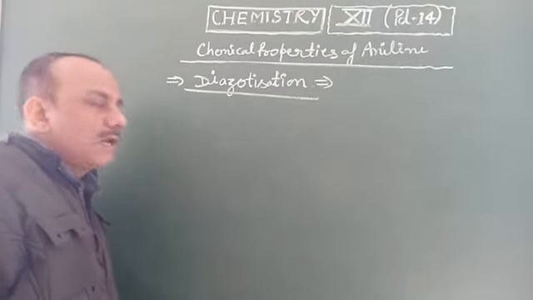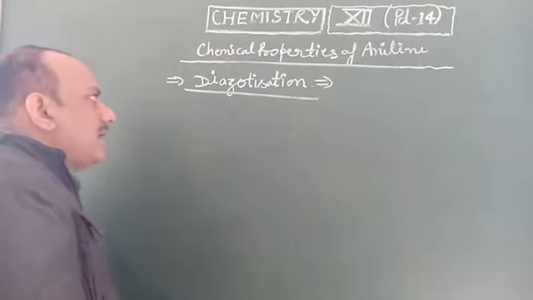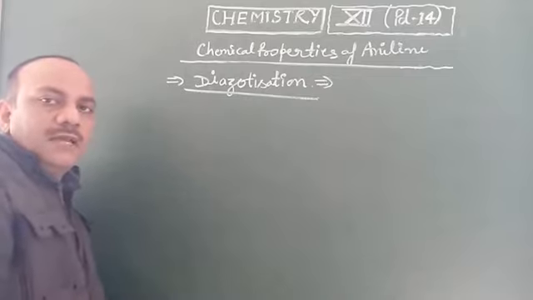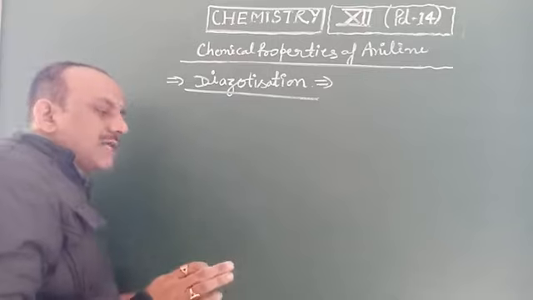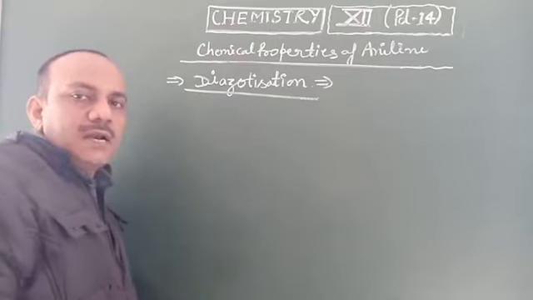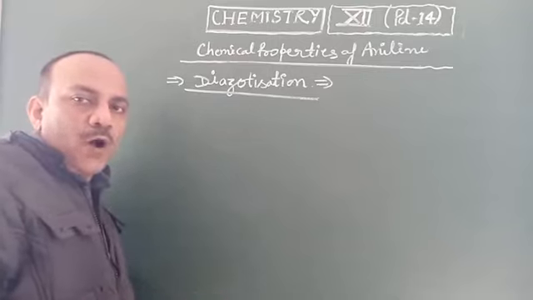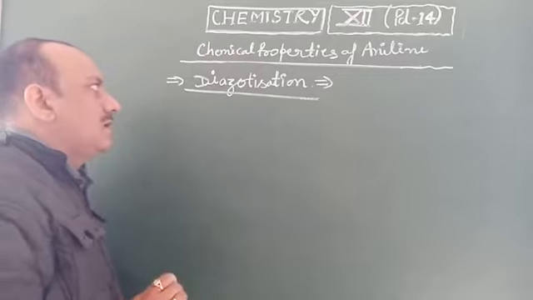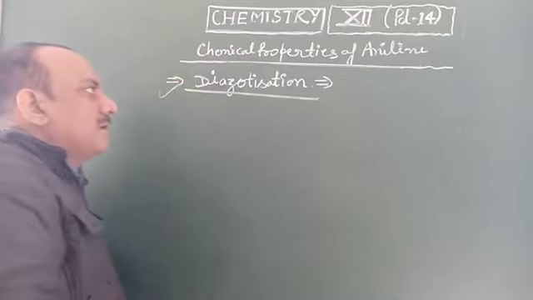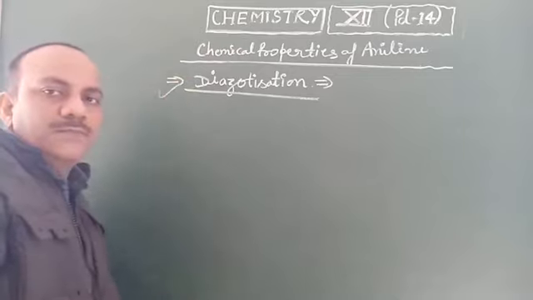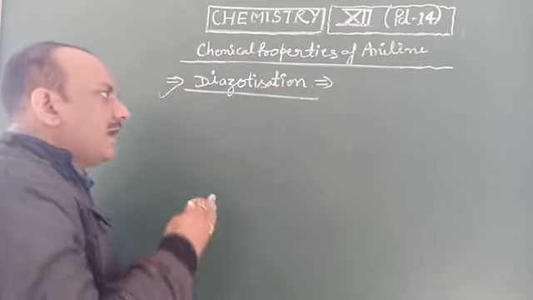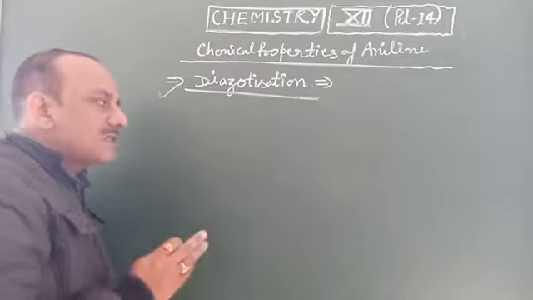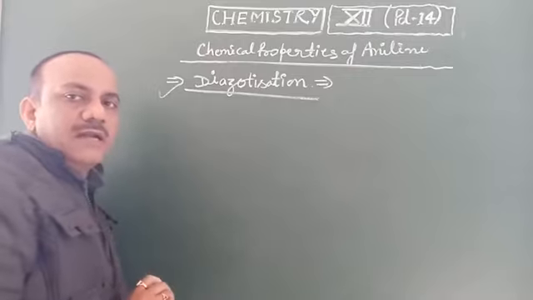Now the next reaction is named diazotization. In this reaction, aniline reacts with HCl and nitrous acid to form diazonium salt. So this one is known as diazotization. First we see how to produce nitrous acid.